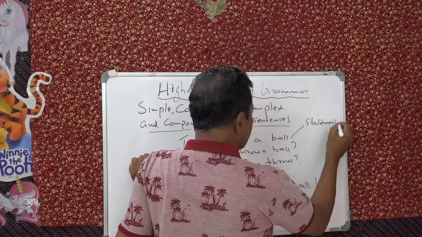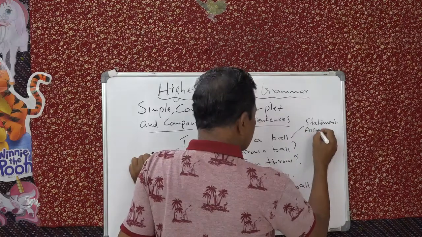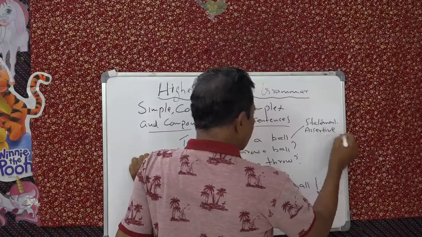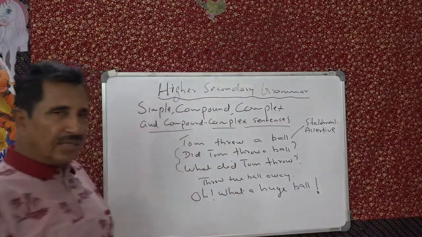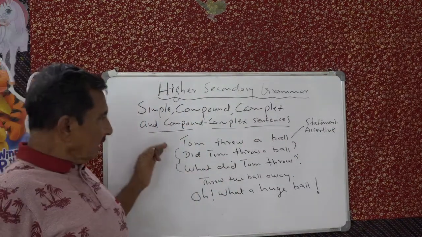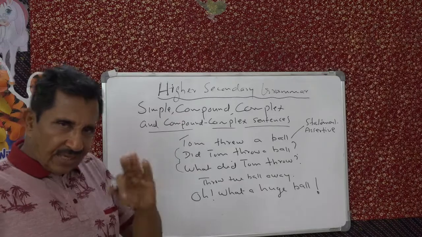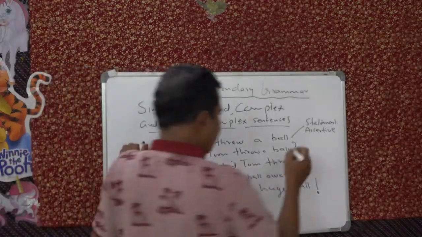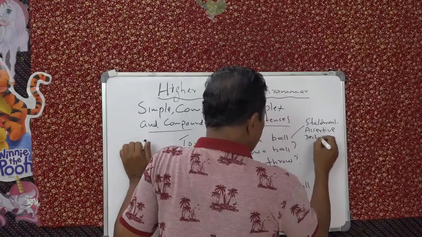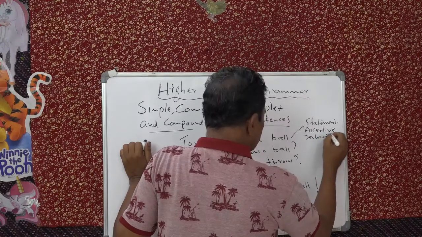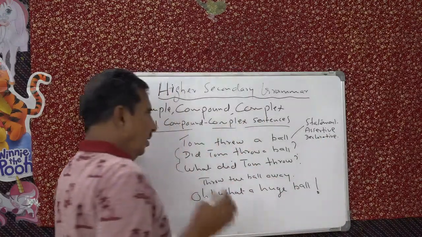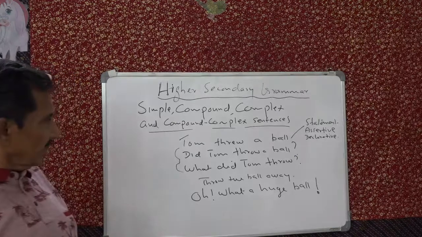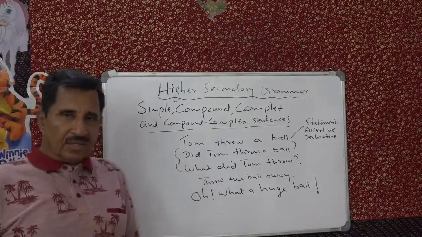Assertive means positive, not a negative sentence. The sentence asserts something. Declarative means declare something. Meaning almost the same. A basic sentence we can say.